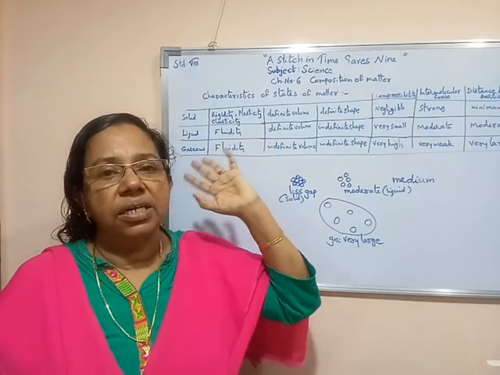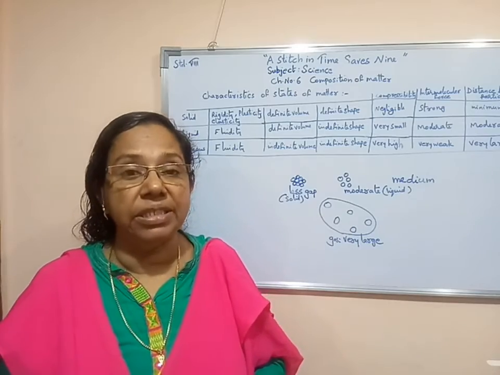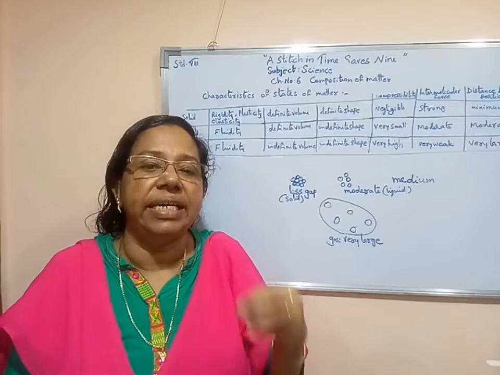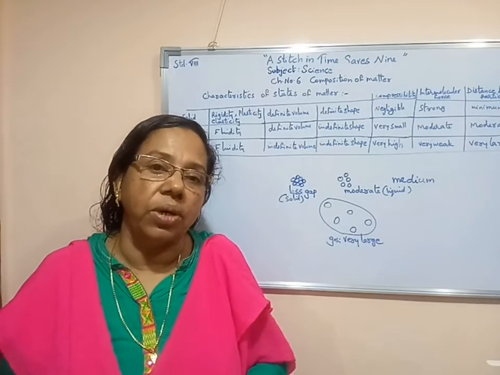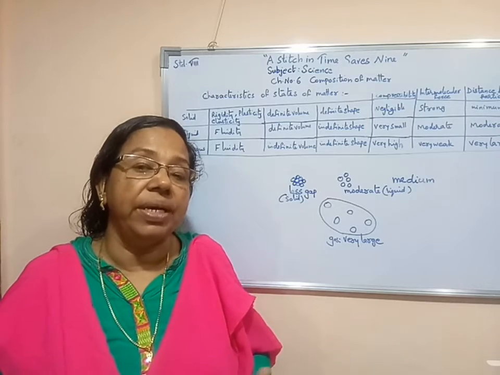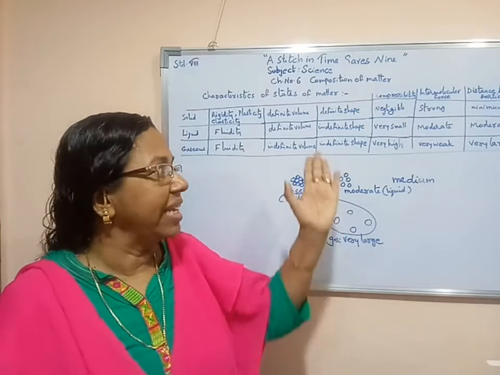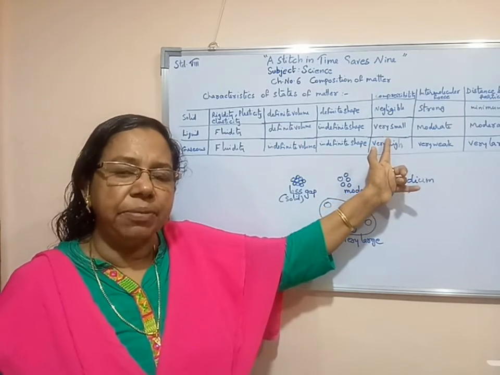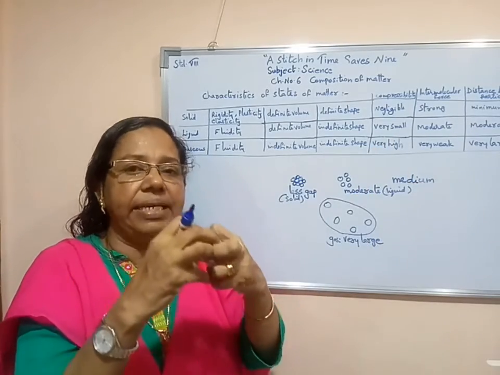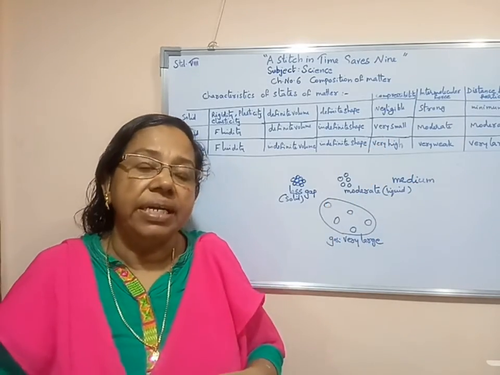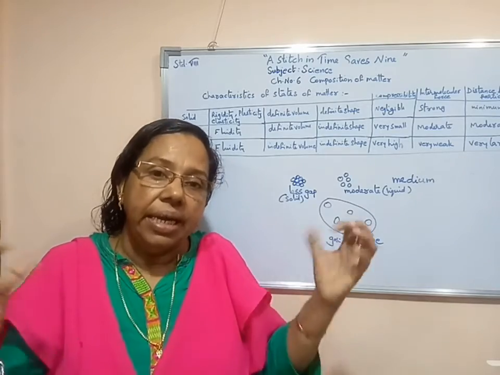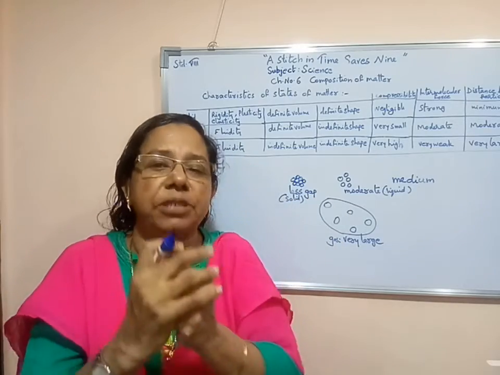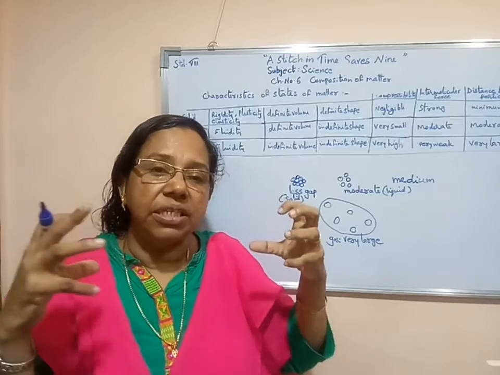Now solid substances have a definite shape. Compressibility is very negligible, meaning we can say no compressibility with solid substances. But liquid substances have very little compressibility, a pressing or contracting ability. At the same time, gaseous substances have very high compressing ability. We are able to press gas-filled substances, so they have the capacity to compress.